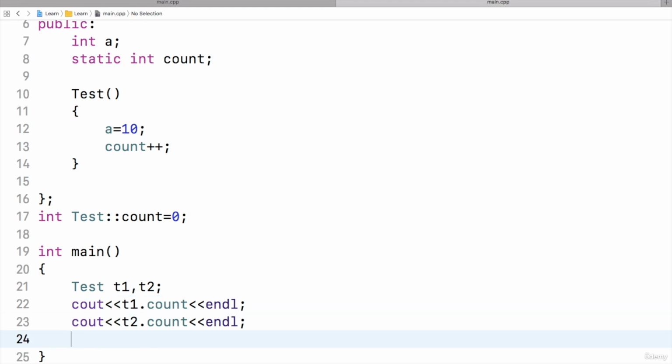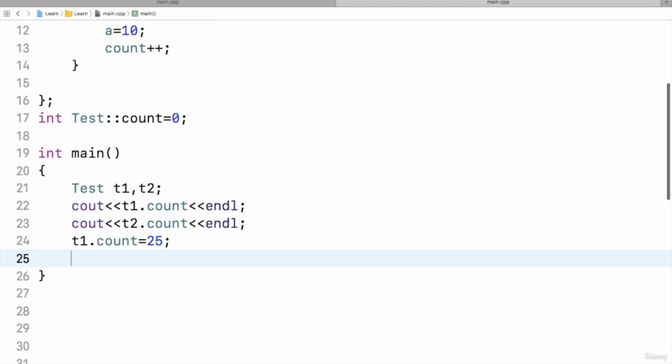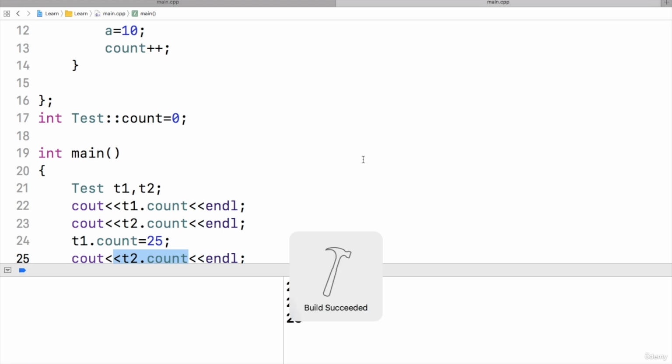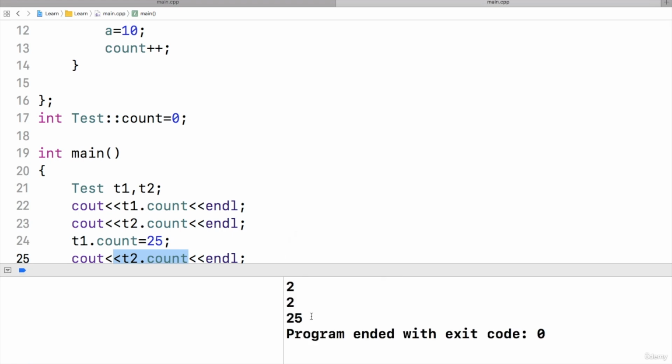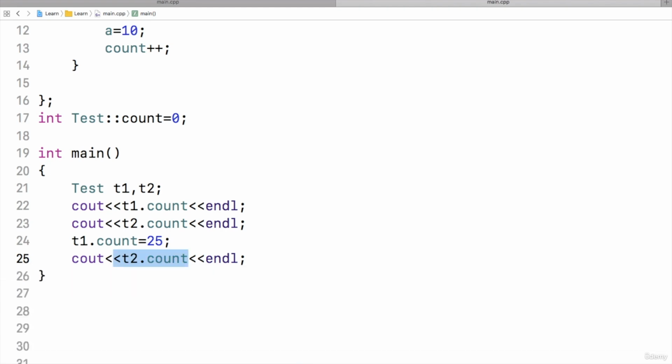Now let me continue here and say t1 dot count assign 25. I am changing the value of count of t1, but I will display t2 dot count. I have modified t1's count, but I'll be displaying t2's count. Let us see what the value of t2's count should be. It's also 25. So there is a single count variable for both these objects.